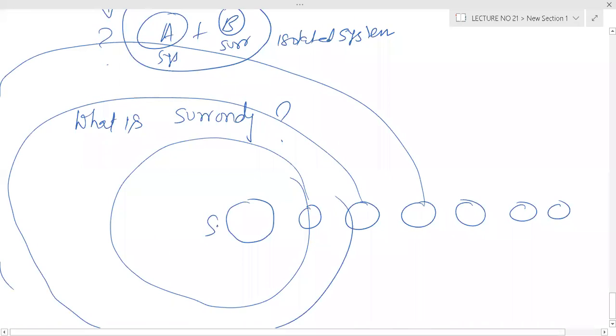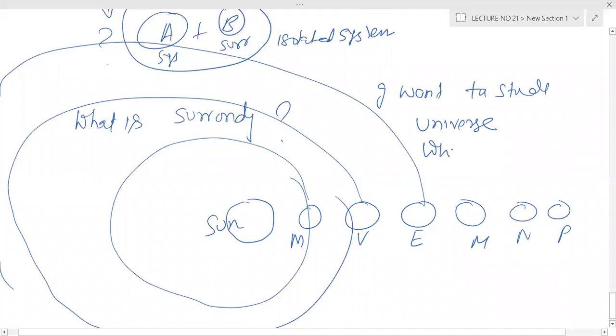This is our sun, that is your Mercury, that is your Venus, that is your Earth, Mars, Neptune, Pluto, something like that. Right now, I want to study the universe.